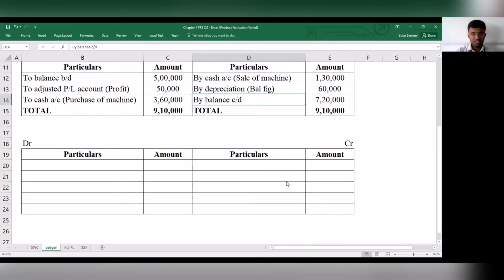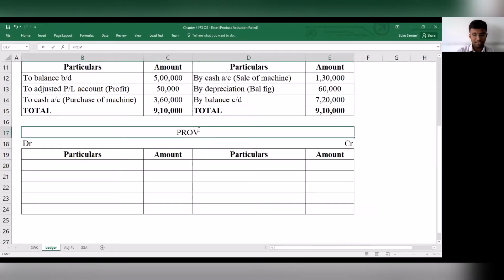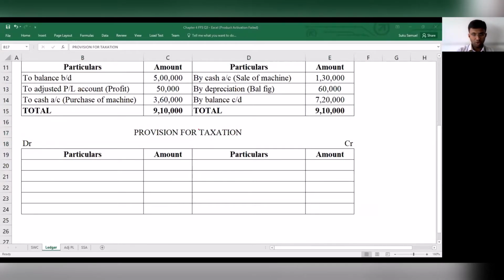Now let's look at which is the next account that we have to prepare. The next account that we have to prepare is provision for taxation. Let us quickly prepare it. And provision for taxation, please remember, is a nominal account.